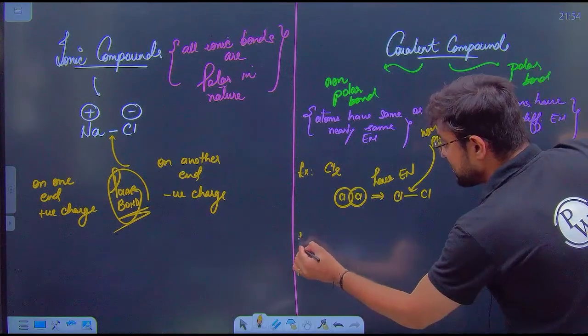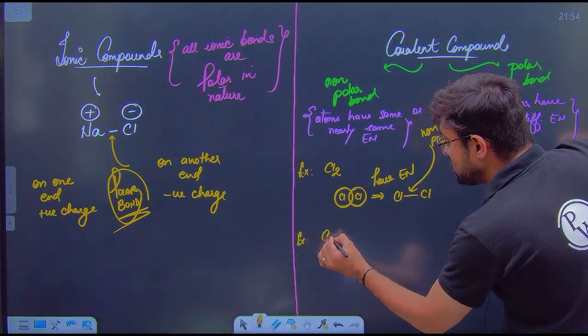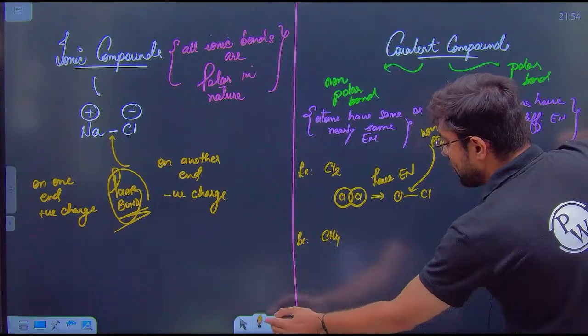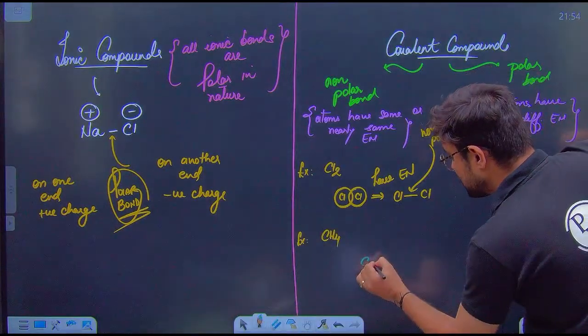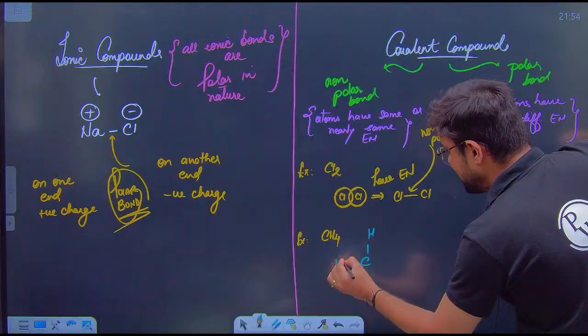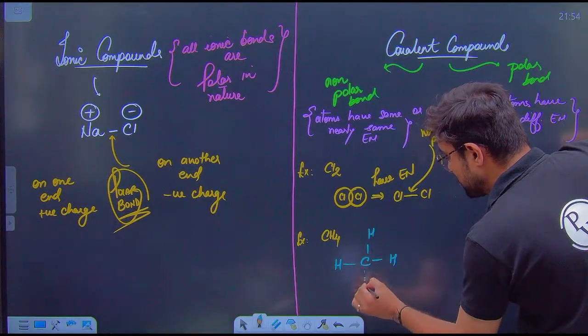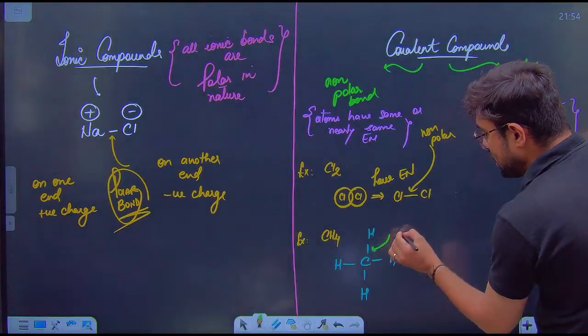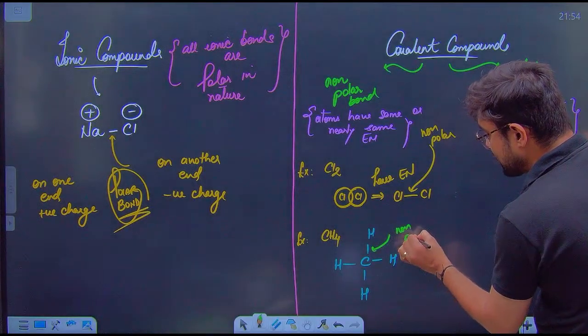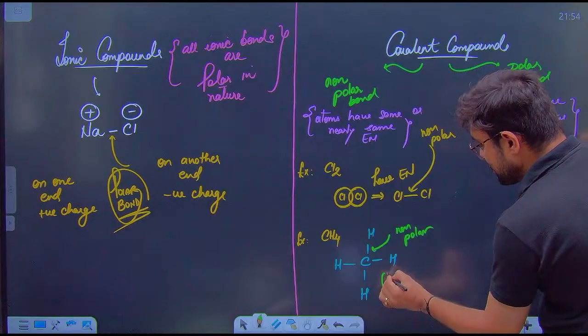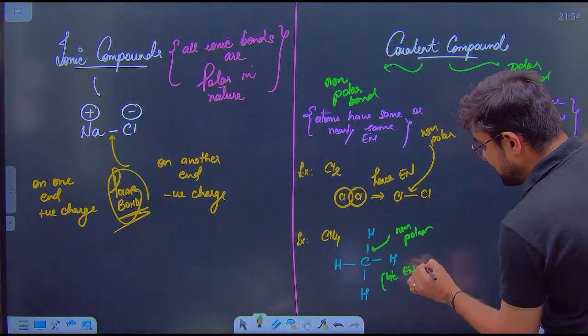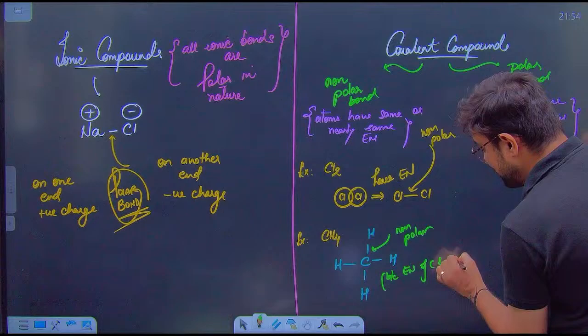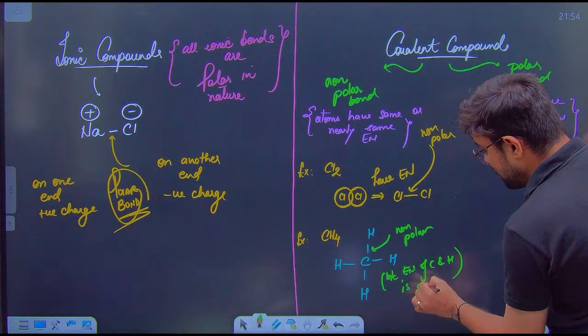Similarly, let's take one more example. All the carbon-hydrogen bonds that we have with us, here also all the bonds are non-polar. Why non-polar? Because the electronegativity of carbon and hydrogen is almost same.